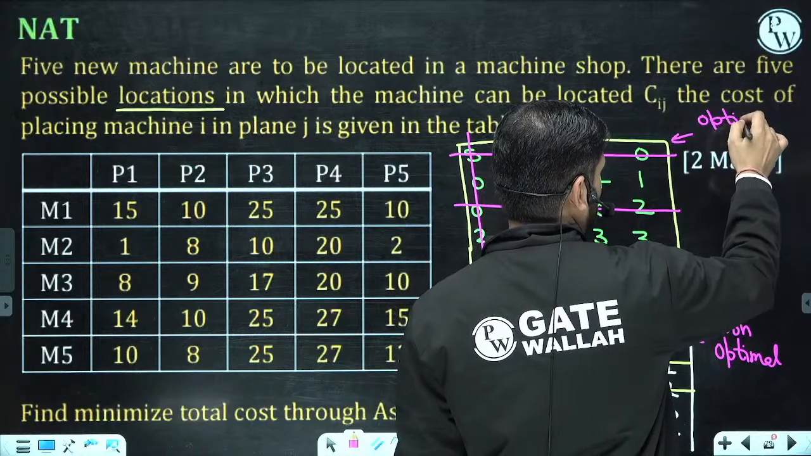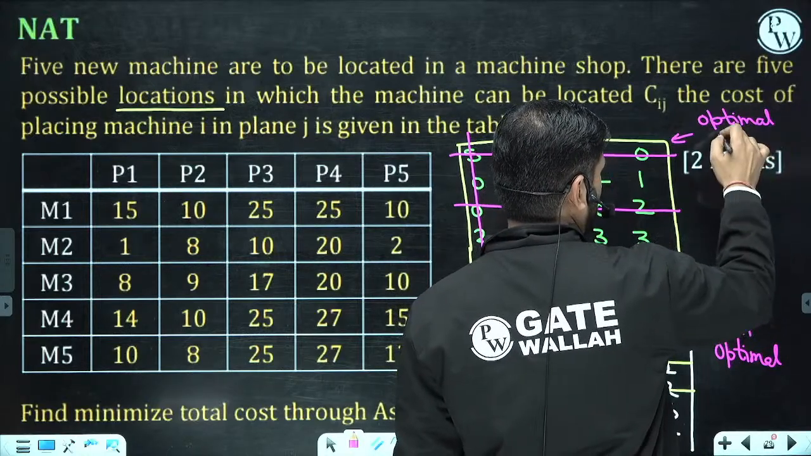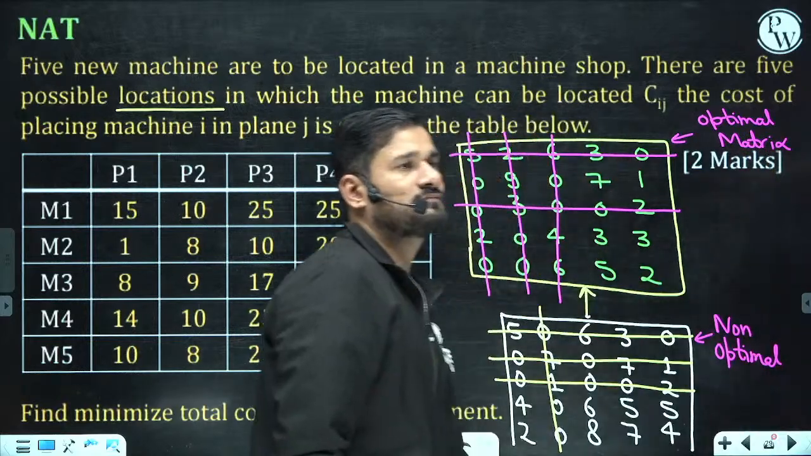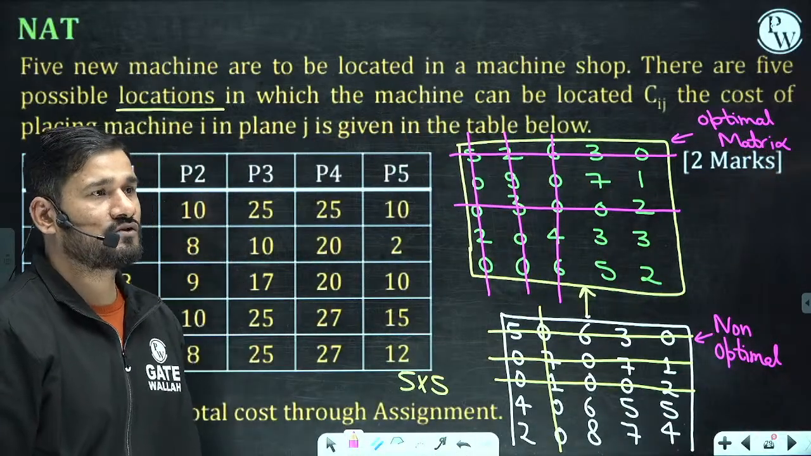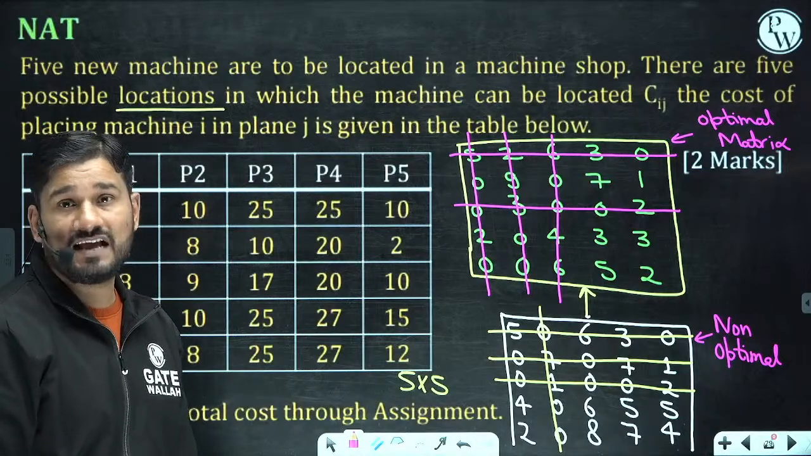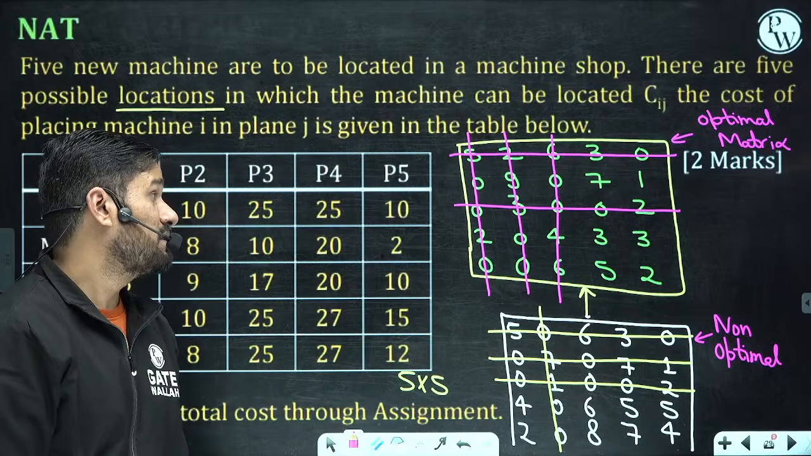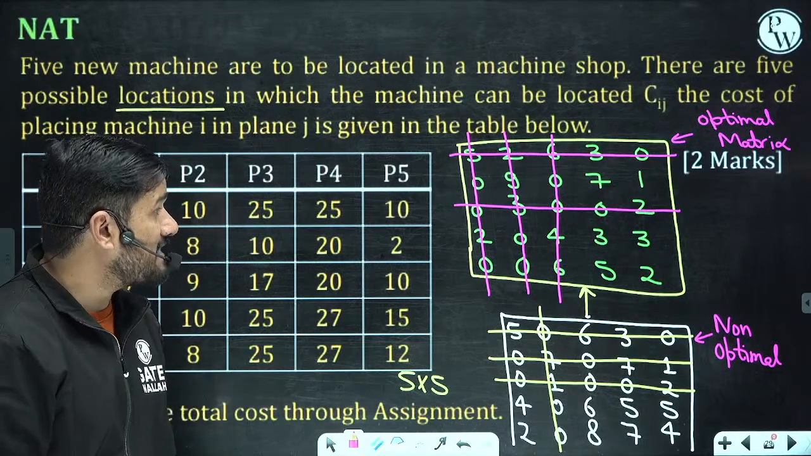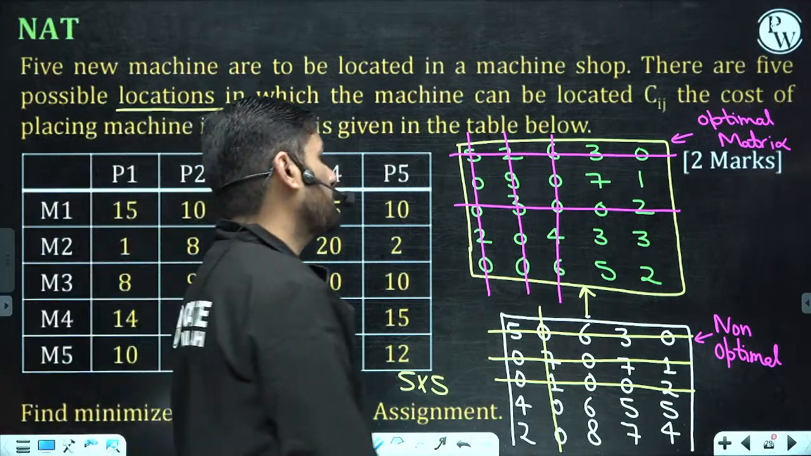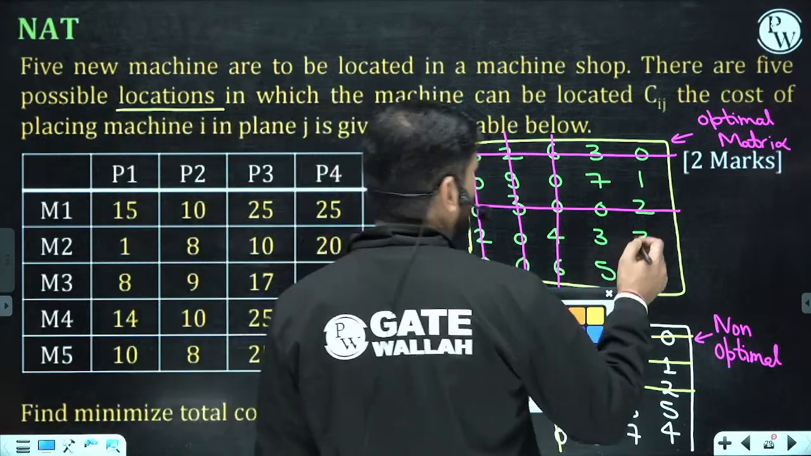Optimal matrix. Okay, so that's why, Harshit, I am saying that you cannot cover all the zeros in 3 lines. Minimum 5 lines are required. If you can do so, it's really a magical thing for me. So now this is the optimal matrix, because the number of lines is 5.